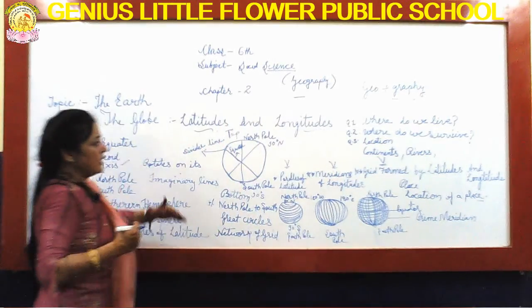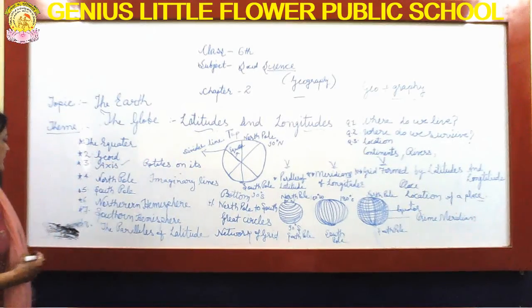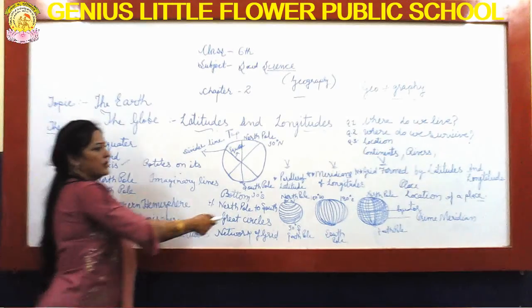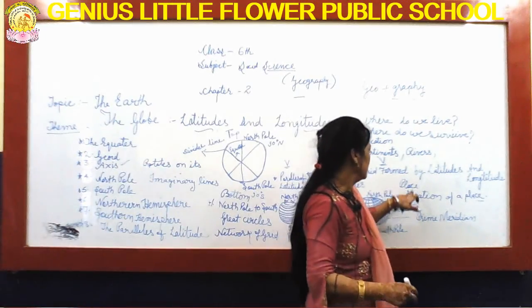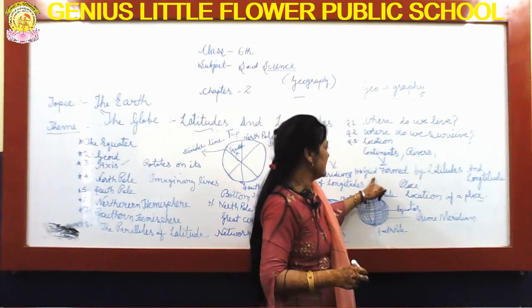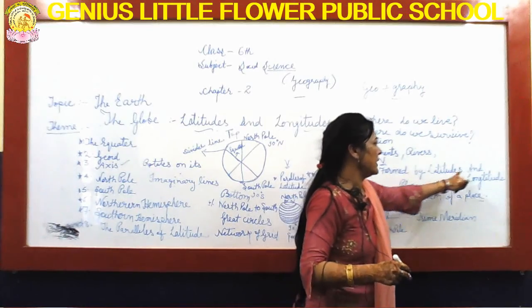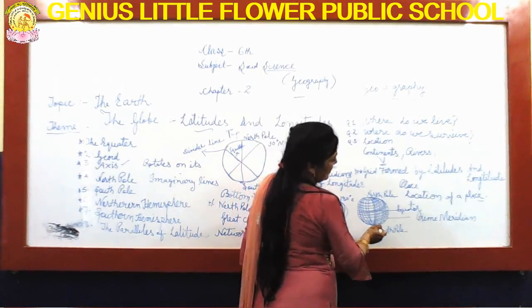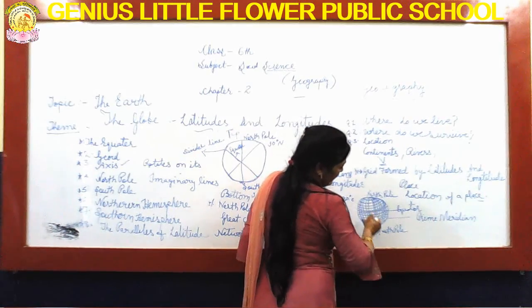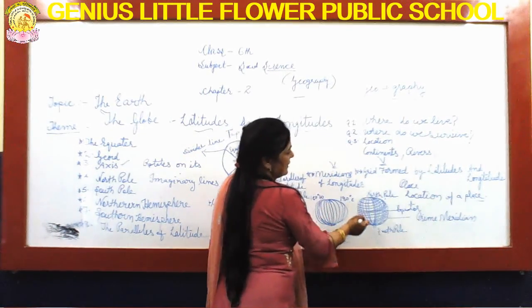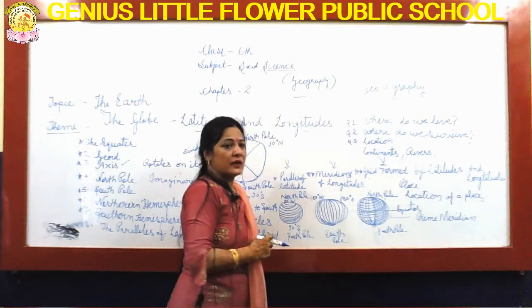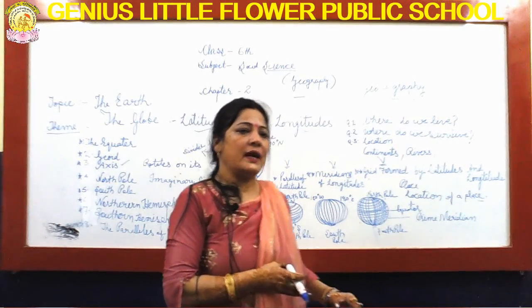So now it is located in the southern hemisphere, the parallels of latitude. Directly I can say it is a grid formed by latitude and longitude. North Pole to South Pole, West to East, and the final result is known as a grid formed by latitude and longitude lines.